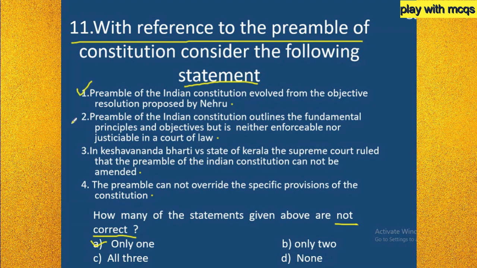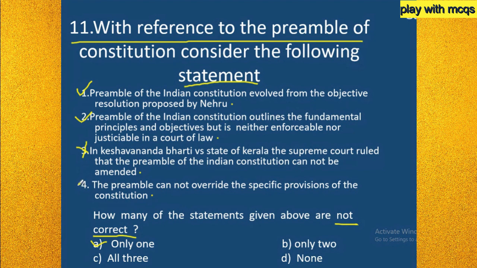Statement 2, that the preamble of the Indian Constitution outlines the fundamental principles and objectives but is neither enforceable nor justiciable in the court of law. Yes, the preamble is not enforceable nor justiciable. So statement 2 is also right. Statement 3, that in the Keshavananda Bharati case the Supreme Court said that the preamble of the Indian Constitution cannot be amended. This statement is wrong, because in this case only the Supreme Court said that the preamble can be amended.